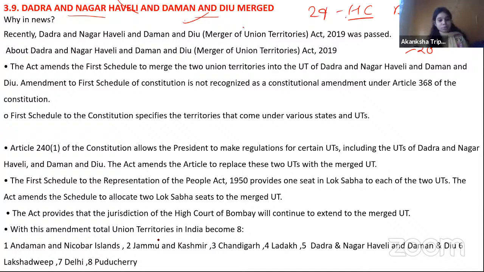Andaman Nicobar, Jammu and Kashmir, Ladakh, Chandigarh, Daman and Diu and Dadar and Nagar Haveli 1, then Delhi, Puducherry, Lakshadweep. Out of these, how many union territories have a legislative assembly? So we have Jammu Kashmir having legislative assembly, Delhi having legislative assembly, and Puducherry having legislative assembly.